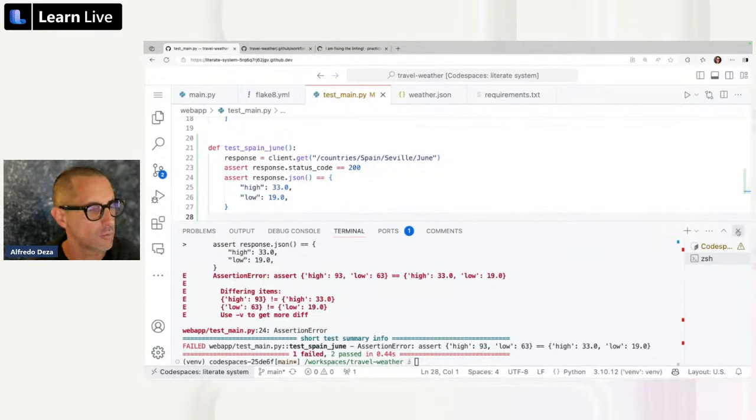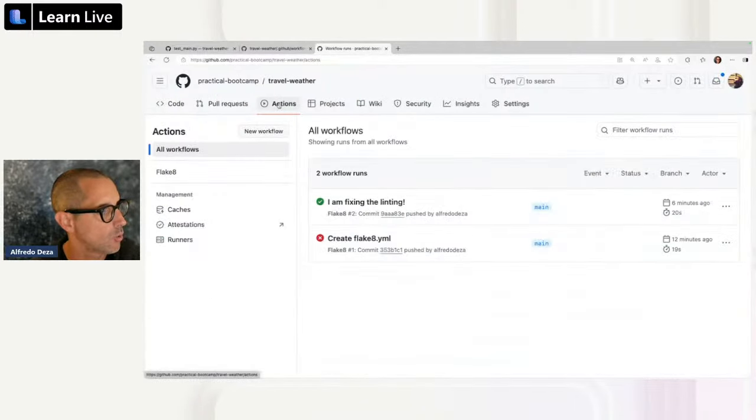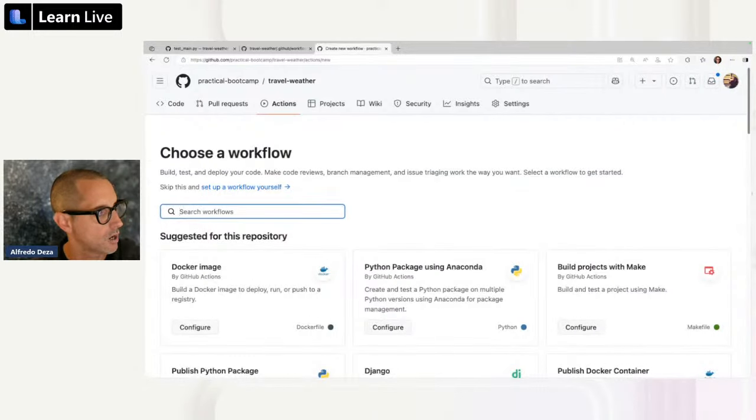So right now we're in a different situation. We could also go back here to the repository, go to actions, and I think there's a way, if I click on new workflow, there we go. I can say Python pytest.